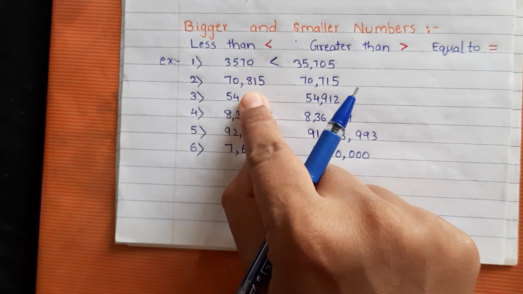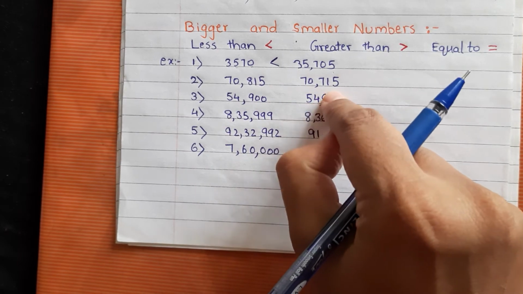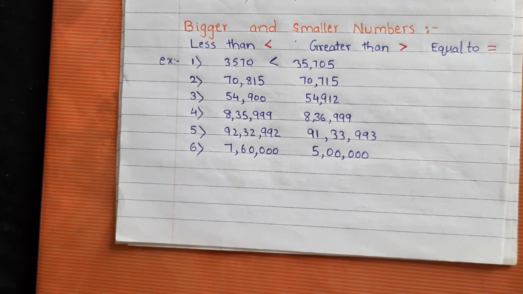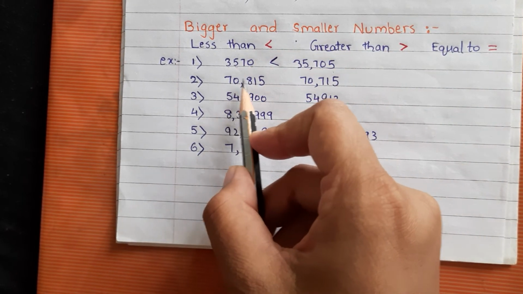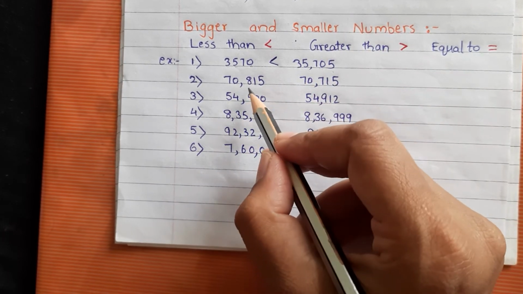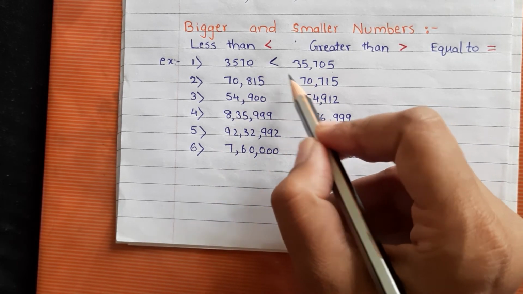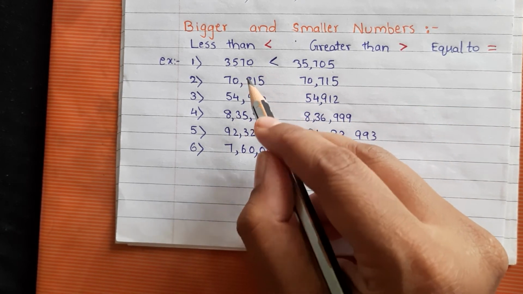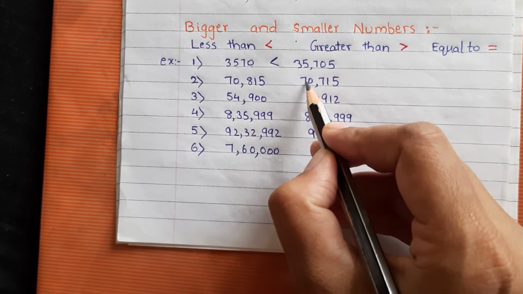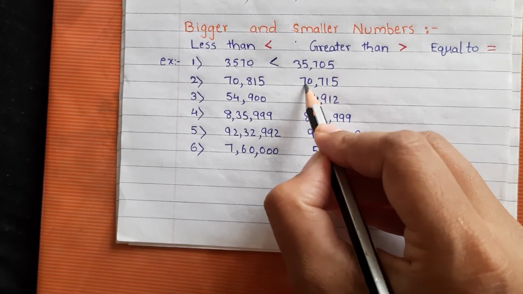In this example, this number has 5 digits and this number also has 5 digits. 1, 2, 3, 4, 5. 1, 2, 3, 4, 5. Now if both numbers have the same number of digits, then the first step is to observe the first digit, meaning the highest place digit.